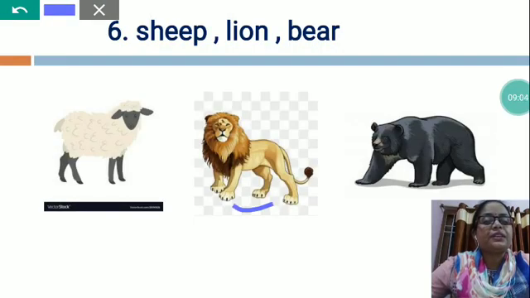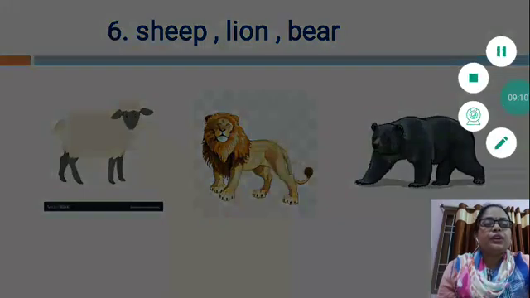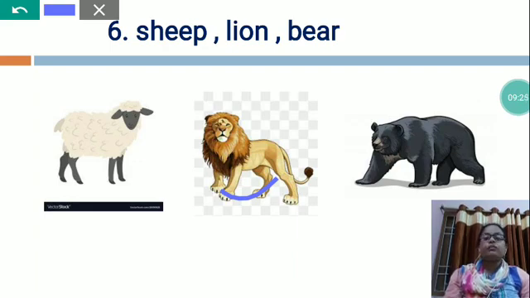But the lion is a wild animal. Lion is known as the king of the jungle. It has 4 sharp claws and a short tail. The lion's head is covered with yellow-brown hair, which is called mane. The sound of the lion is called roar.